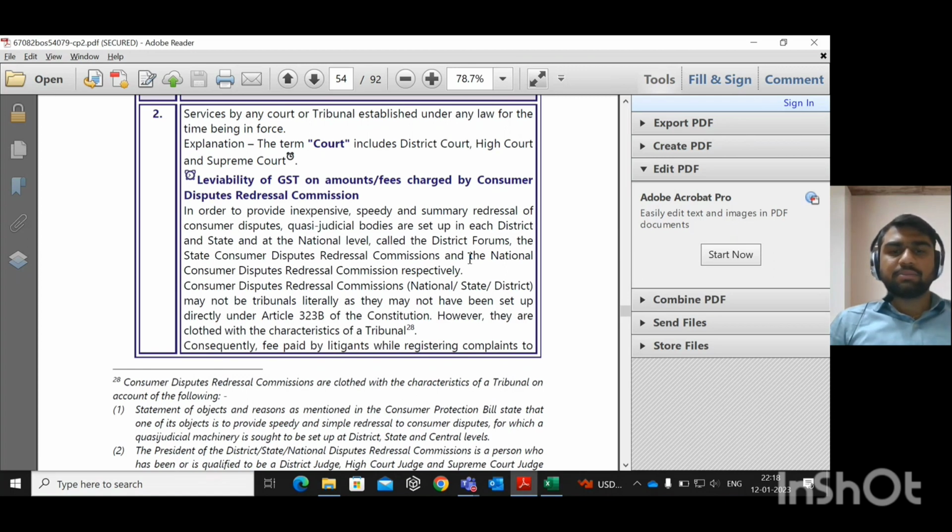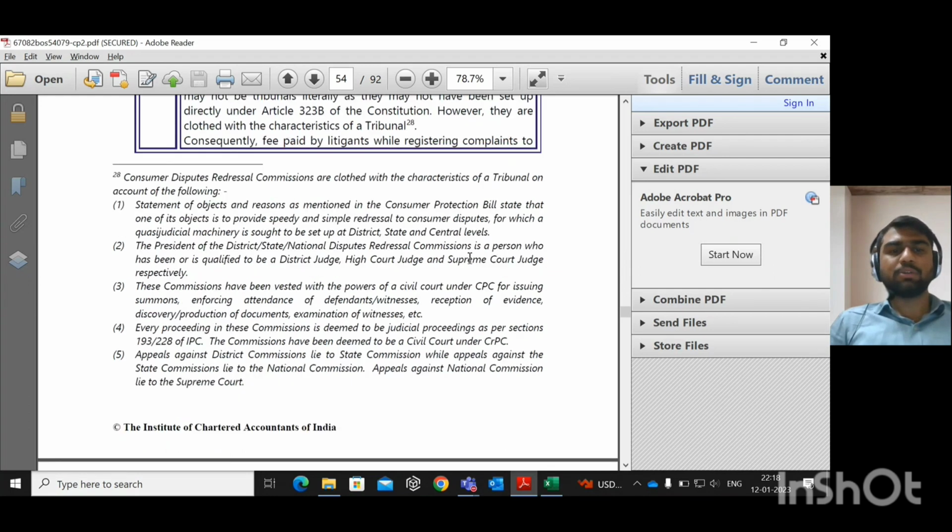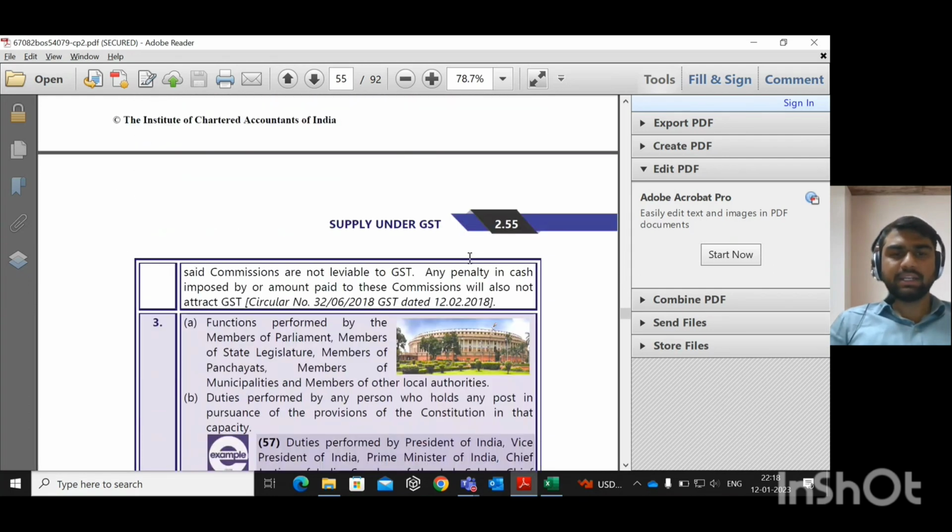Consumer disputes redressal commissions, that is national, state or district, may not be tribunals literally, as they may not have been set up directly under Article 323B of the Constitution. However, they are close to the characteristics of a tribunal, and the services provided by these tribunals are not liable to GST, as it is not a supply. They clarified this in Circular number 32/6/2018-GST dated 12th February 2018.